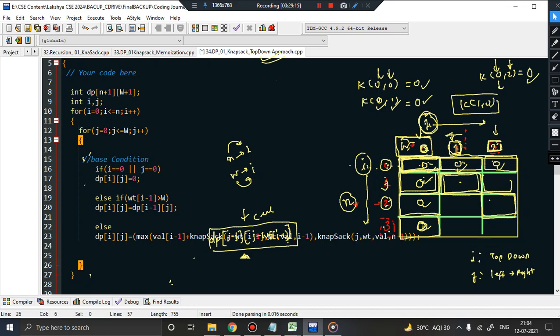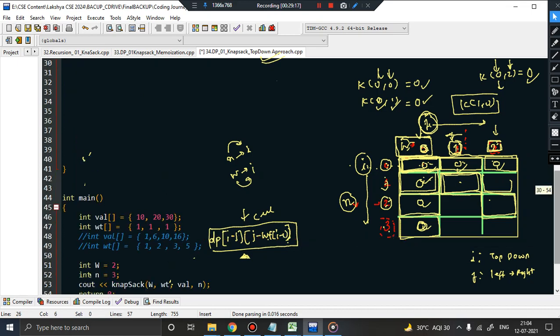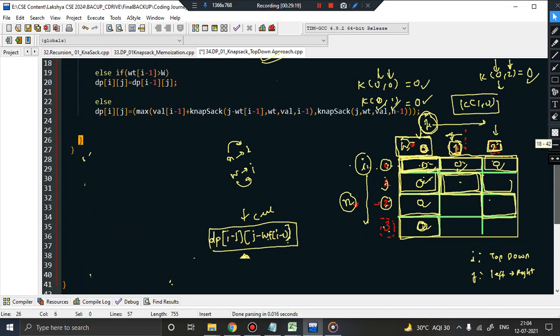Okay, fine. So let me just increase. Alright, fine. So as I said, I'll be replacing this knapsack thing and I'll be writing here dp of what? So dp of i minus 1 should be written, isn't it? And what? The capacity of knapsack is this.